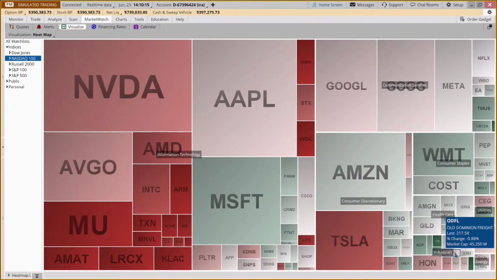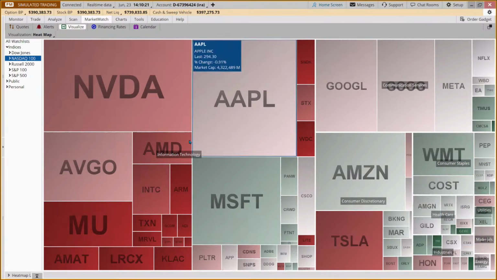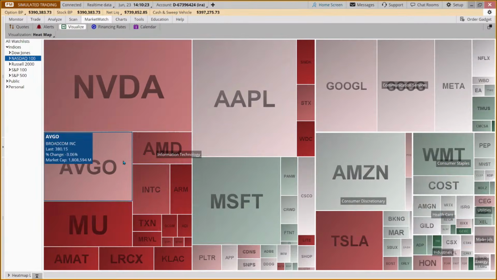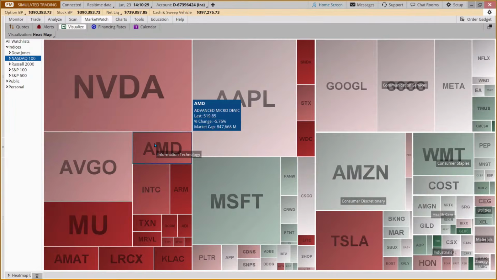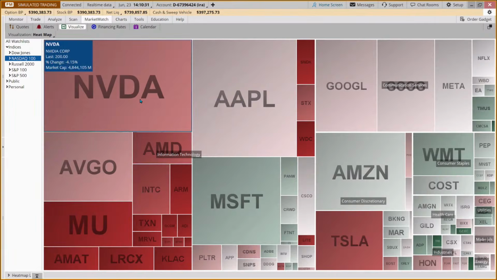Industrials, ODFL was down a little bit, but pretty much everything else was looking pretty green. But half of this sector is technology, and Micron got clobbered, AMAT got clobbered, AMD. These are heavy hitters. Even Nvidia was down 4%, and Tesla down 6%. So a lot of these big boys were down, and that's what dragged the index down.